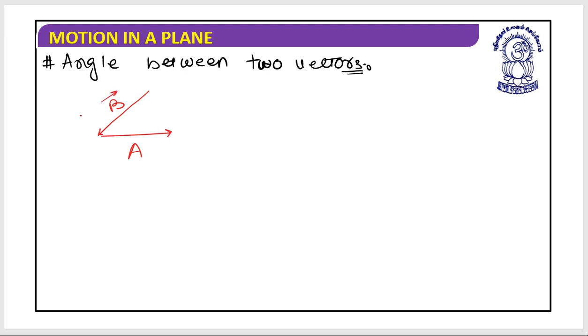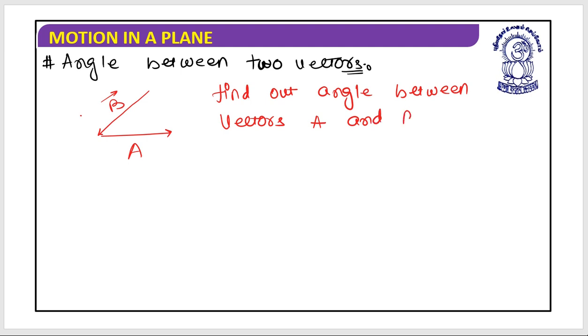So if someone asks me to find out the angle between vectors A and B, how could I write it? The first thing that came to my mind is that this is vector A, this is vector B, and this must be the angle between these two. But this is not the case. So why is this false?